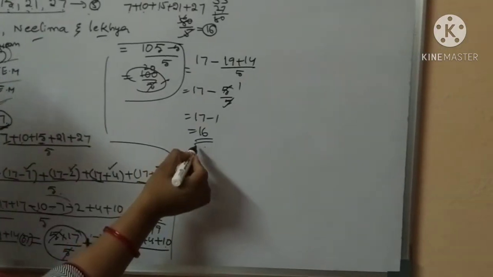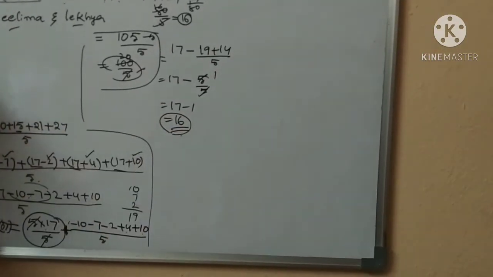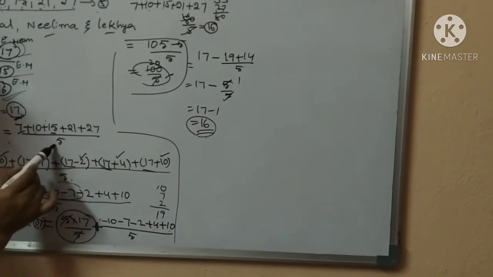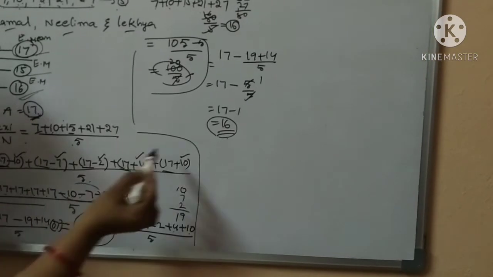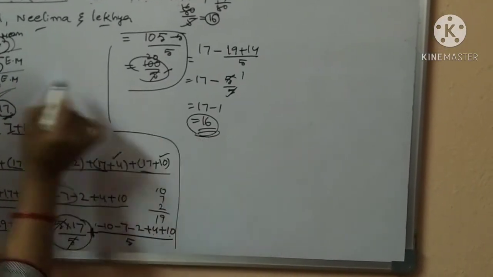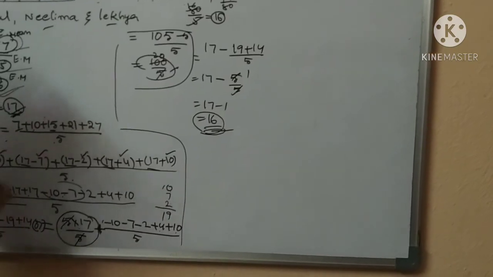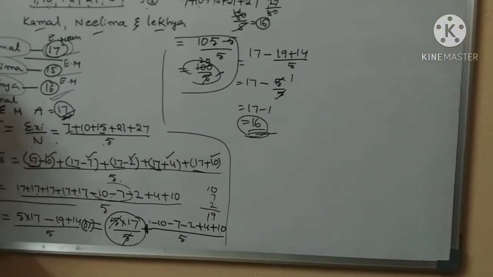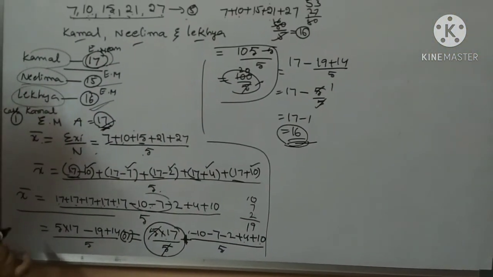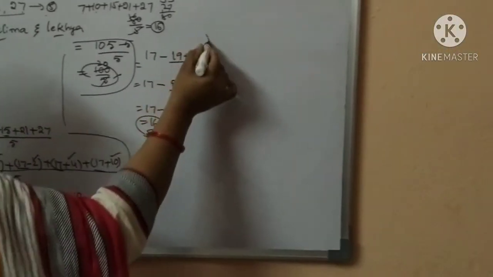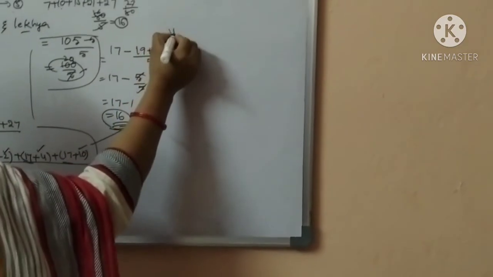But how to find the estimated mean? The formula is sigma xi by n, equal to the sum of all observations by the number of observations. So the estimated mean is 17, but the actual mean is 16. So is Kamal right or wrong? Wrong answer. Okay. Next one is Neelima.